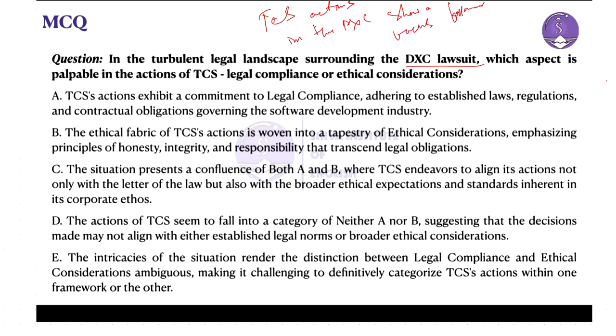So that is what is stated: legal compliance or ethical consideration.